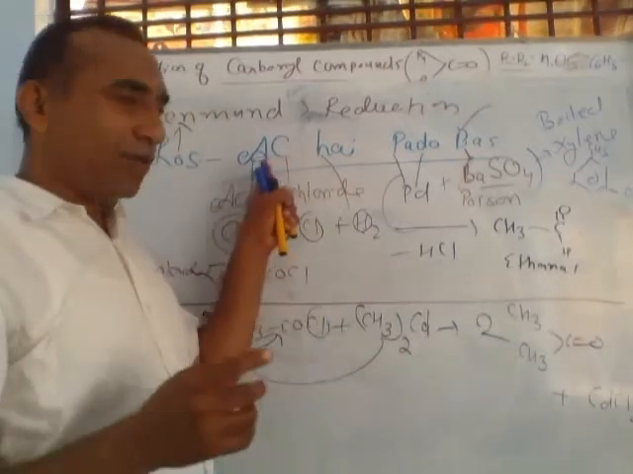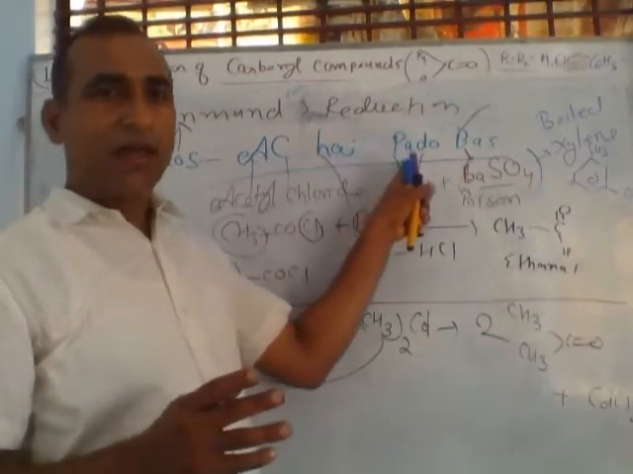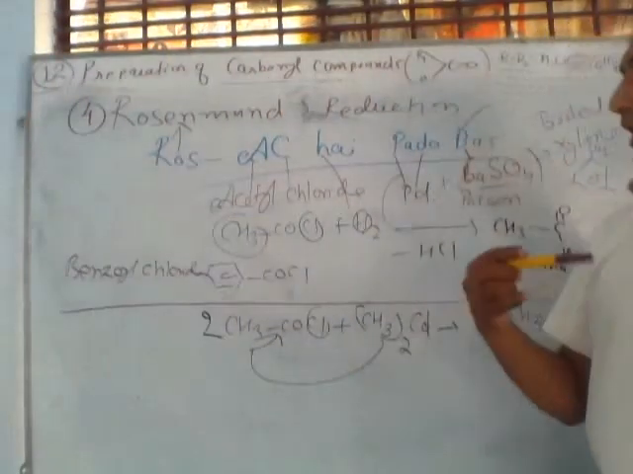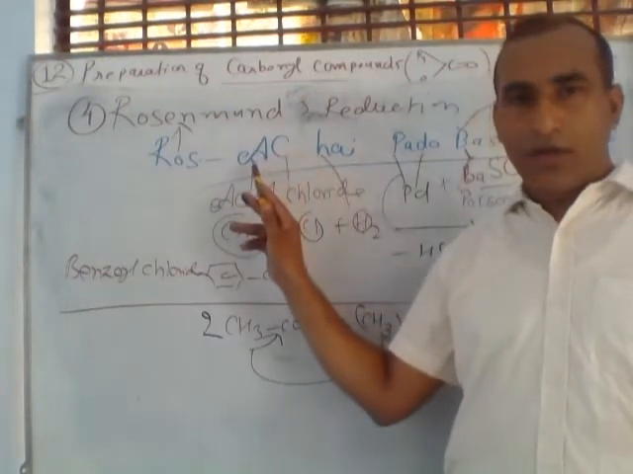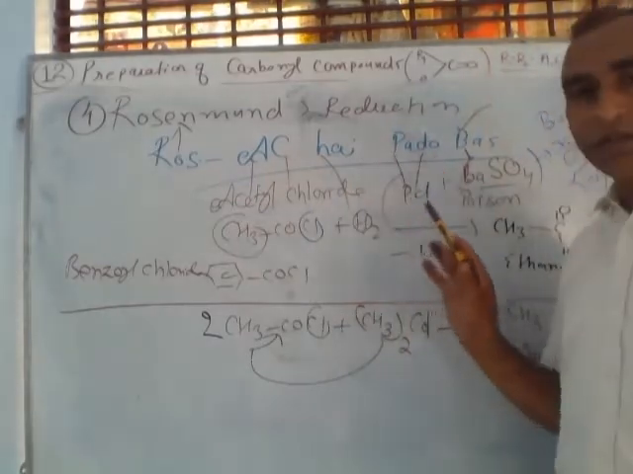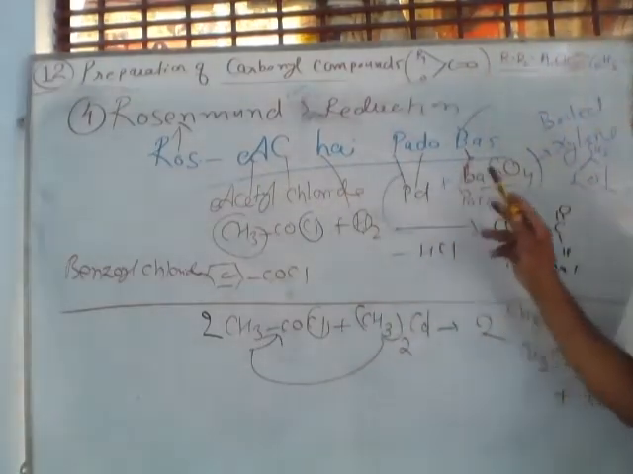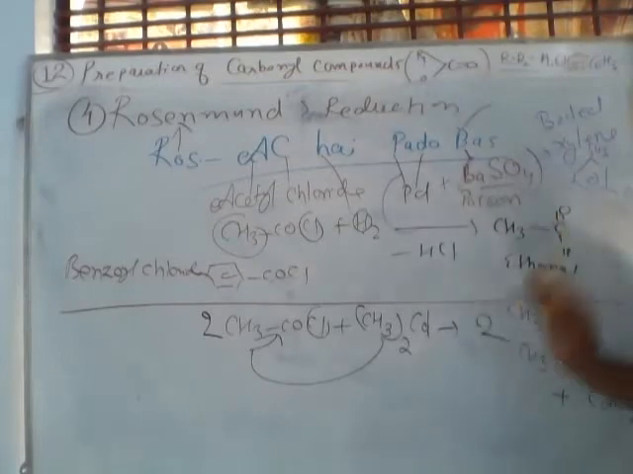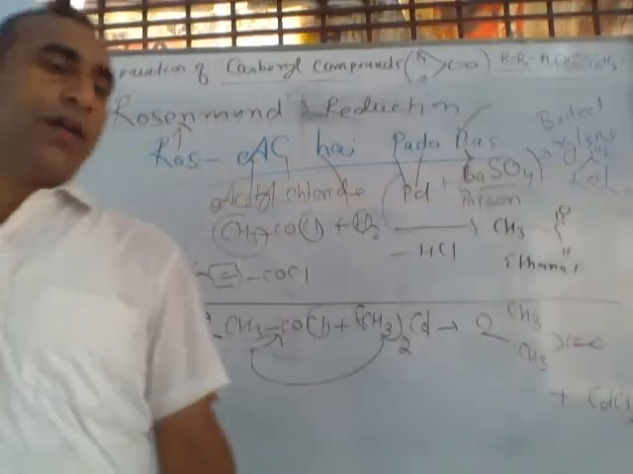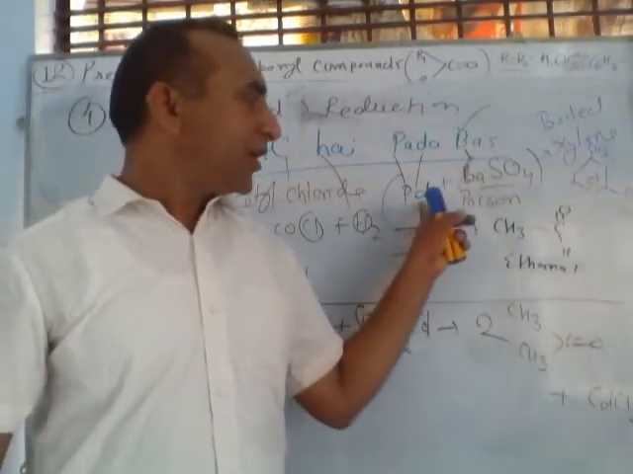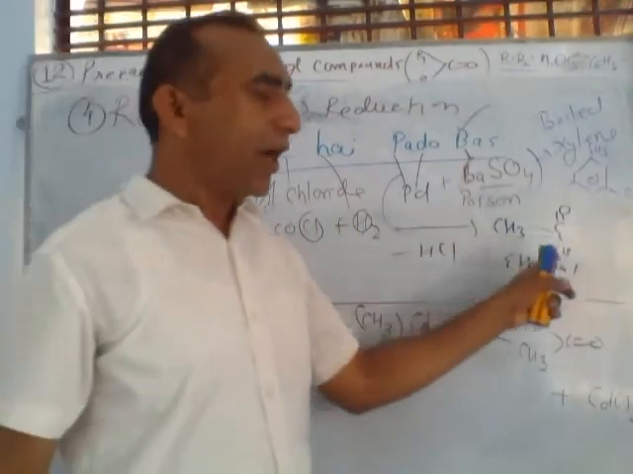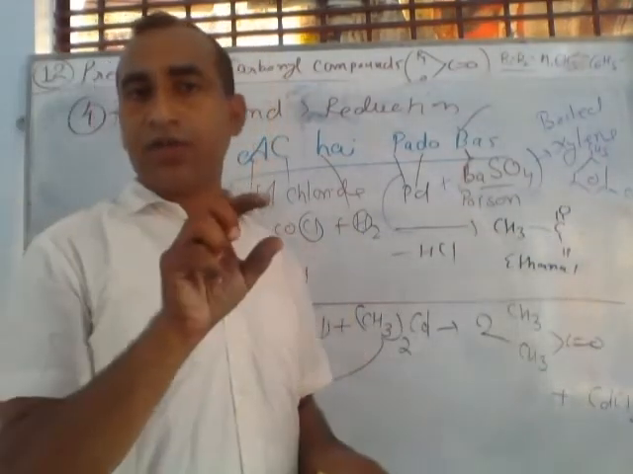What type? Remember it as "Roj AC hai, padho bas." Means if we are adding acetyl chloride, otherwise benzoyl chloride, in the mixture of palladium and barium sulfate in boiled xylene, then palladium behaves as a catalyst, barium sulfate behaves as a poison, and this is a strong reducing agent. It reduces acetyl chloride to aldehyde, and the name of the reaction is Rosenmund reduction.